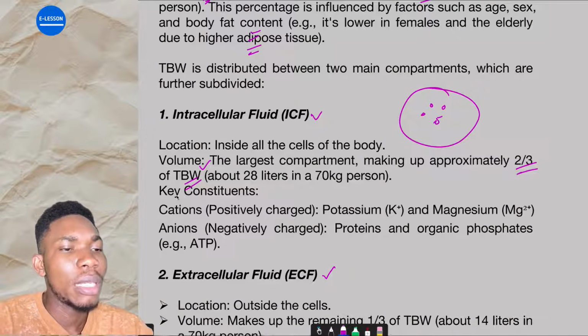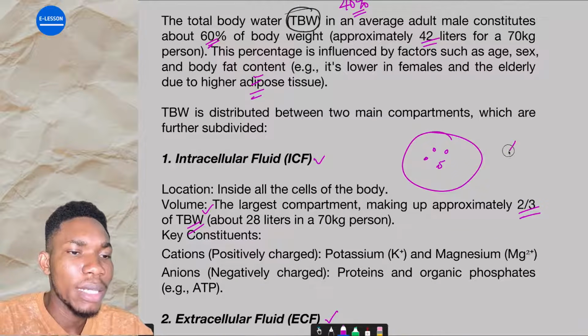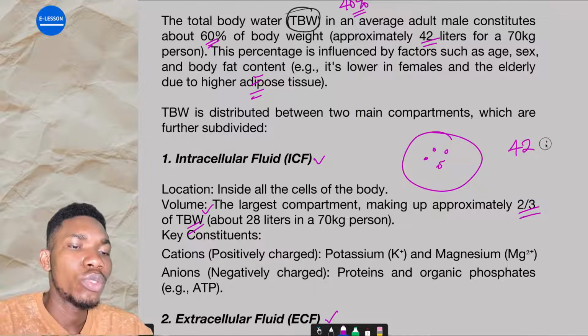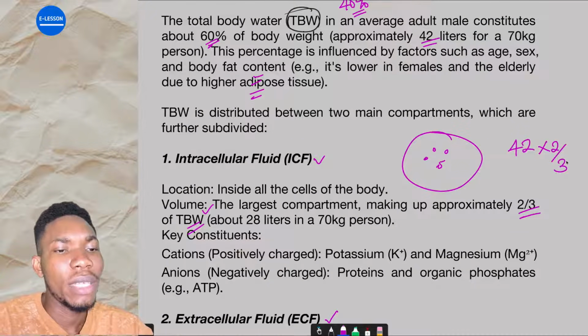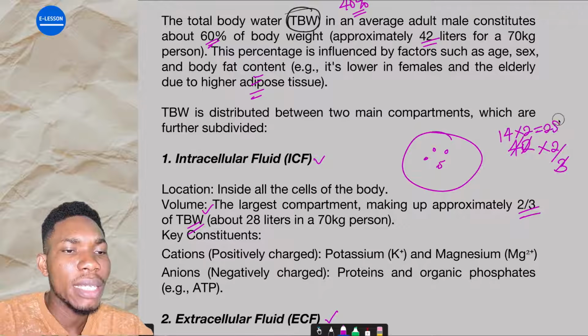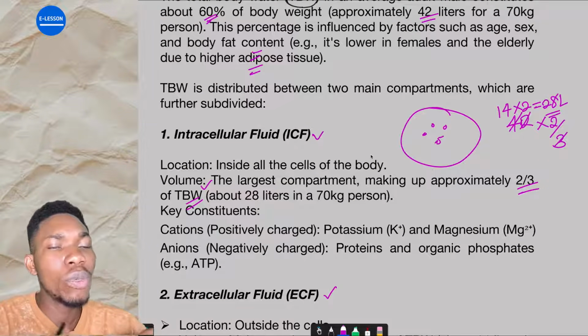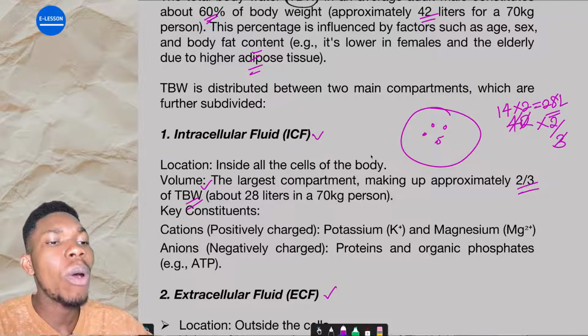Now we say total body water is about 42 liters, right? 2/3 of 42 liters will be 2 divided by what? 3. This goes into here, this will give us 14. 14 times 2 will give us what? 28 liters. So the intracellular water, the fluid found inside of all the cells in our body,